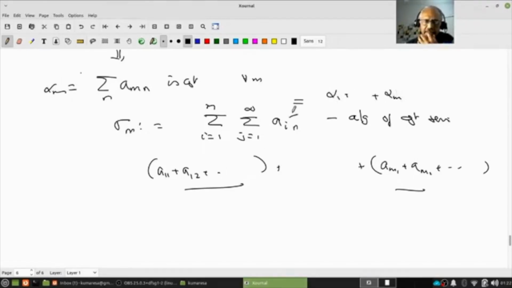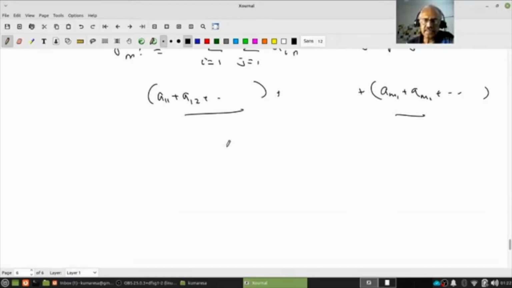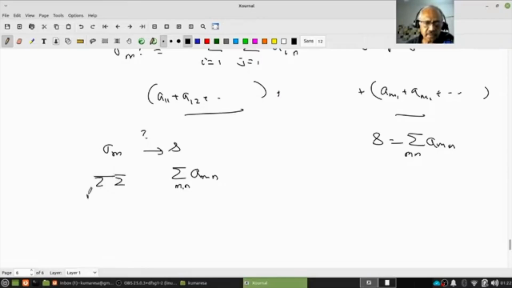So to prove the result, what I have to do is prove sigma_m converges to the double sum. So let S equal the double sum of a_mn. I have to prove this. If I prove that, what does it mean? This double sum of a_mn equals the iterated sum, 1 to infinity, 1 to infinity.